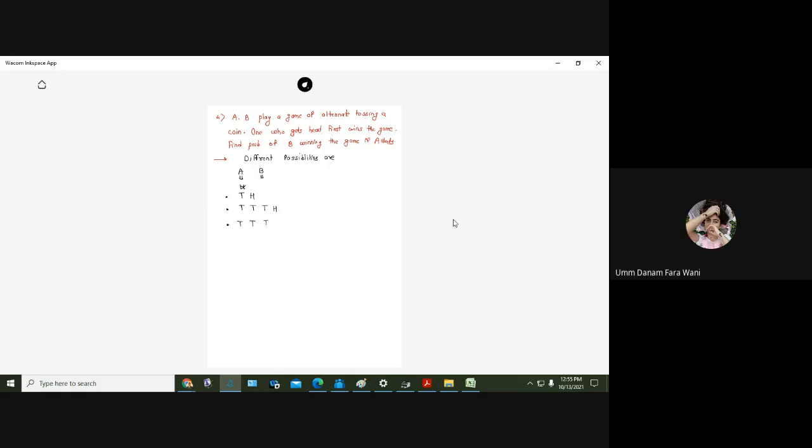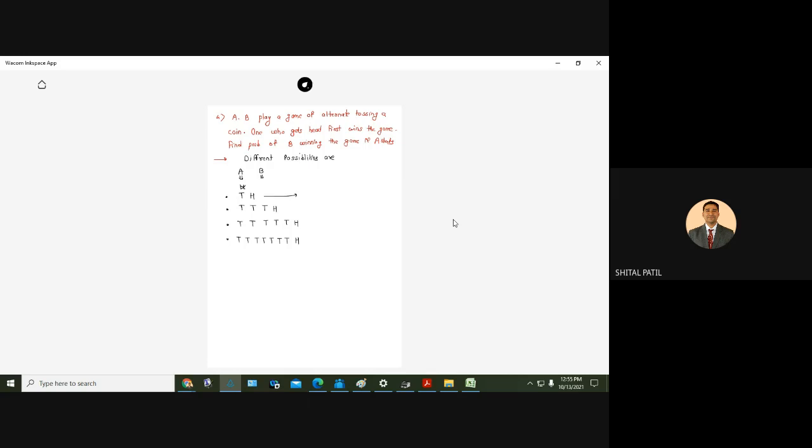Again, A getting head. A get the tail, B again get the tail. Again A get the tail, now B get the head, B wins, and now so on. Tail, tail, tail, tail, tail. B also get the tail, A also get the tail, B get the head, and so on.